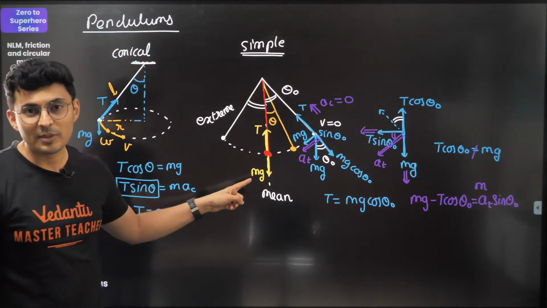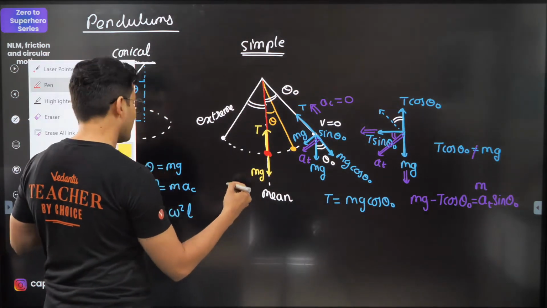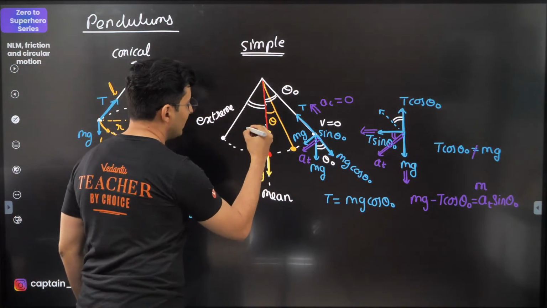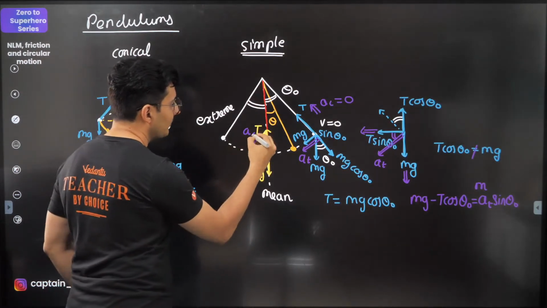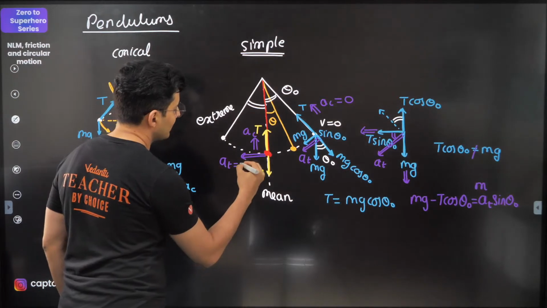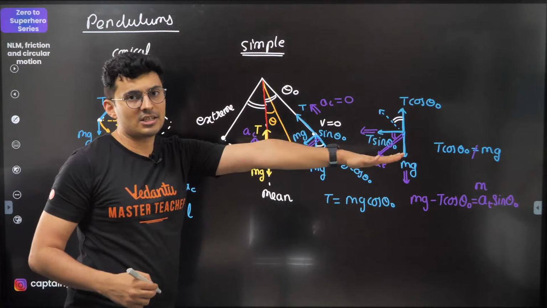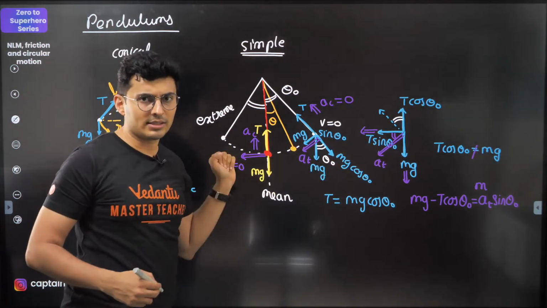No, it is not equal to mg, because at this part you will see that there is some kind of centripetal acceleration because there is some velocity, but tangential acceleration will be 0. Why is the tangential acceleration 0? Because there is nothing in the tangential direction to accelerate or decelerate it.